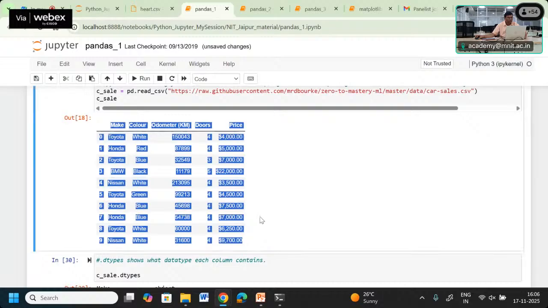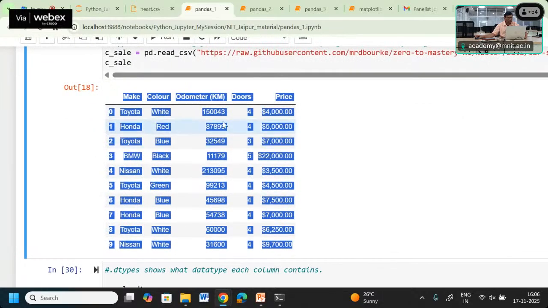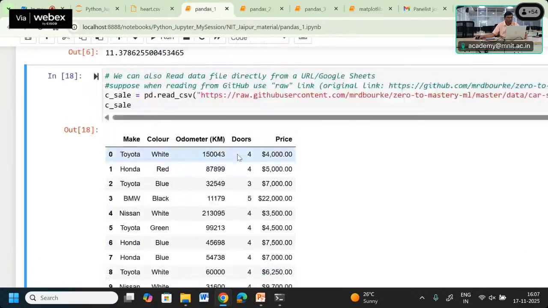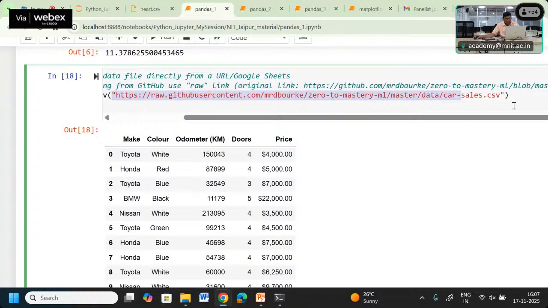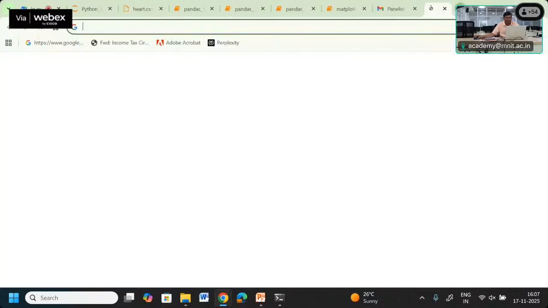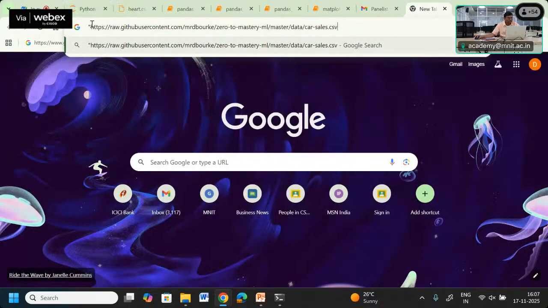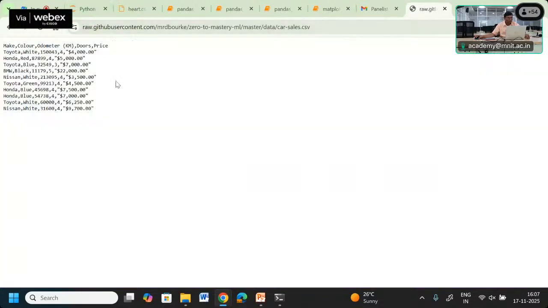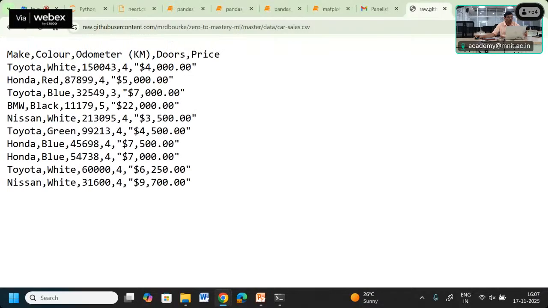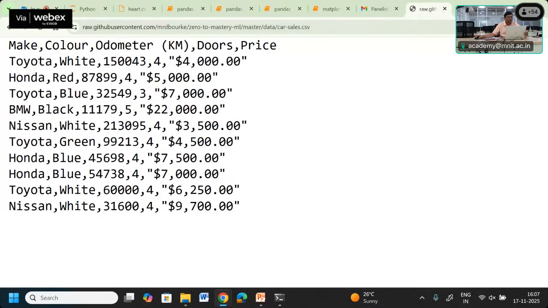In this format we have this much data, and we are getting the make, color, and odometer information. If you want to observe what the source is, I will show you online also. This data is available there. Now you can check, this is the data which is available on the GitHub repository.